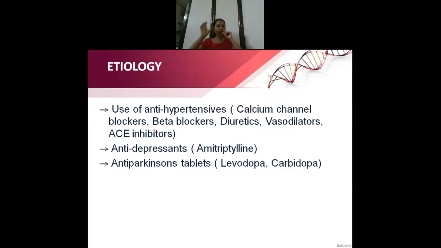Next, not only antihypertensives, it is seen that some antidepressants, like amitriptyline, also result in low blood pressure. Next, people who are on anti-Parkinson's drugs. Parkinson's disease is a neurological disorder where the person experiences a lot of tremors and rigidity of the body, which you are going to study in the third year. The tablets levodopa and carbidopa are also said to reduce the blood pressure.